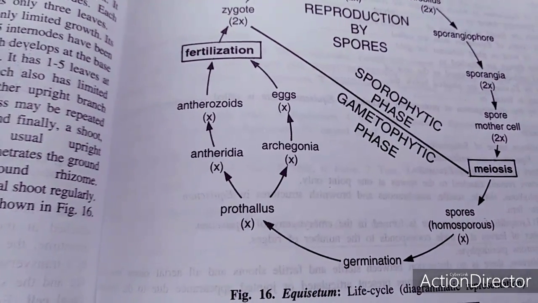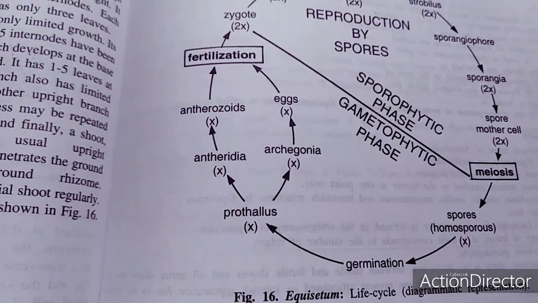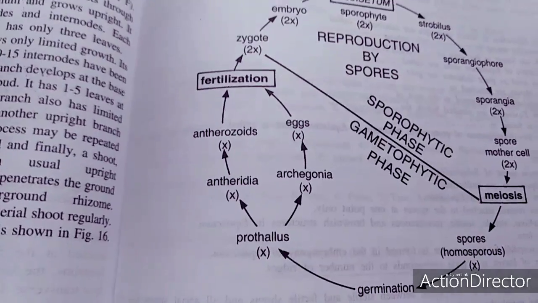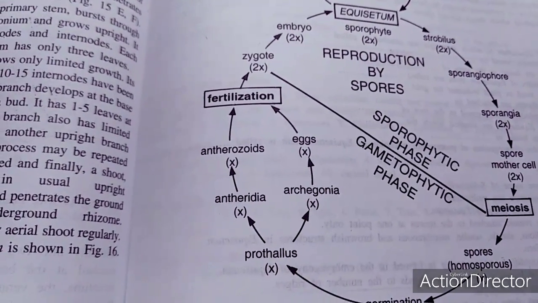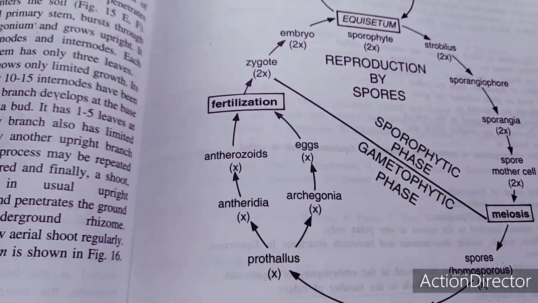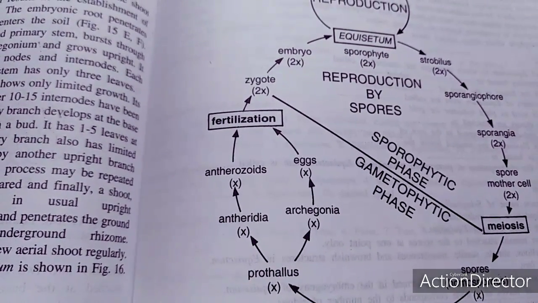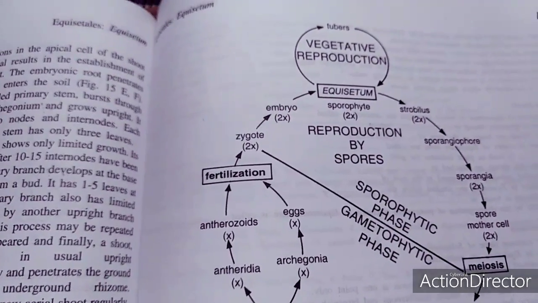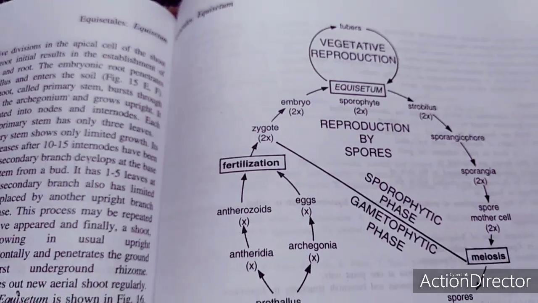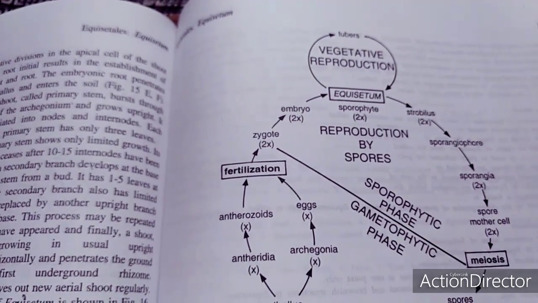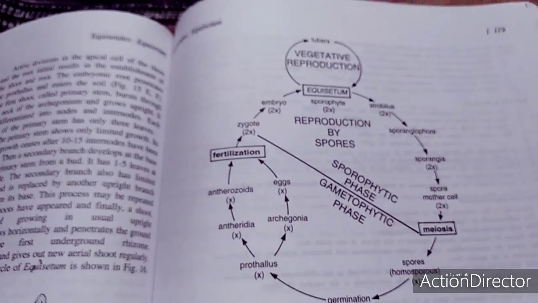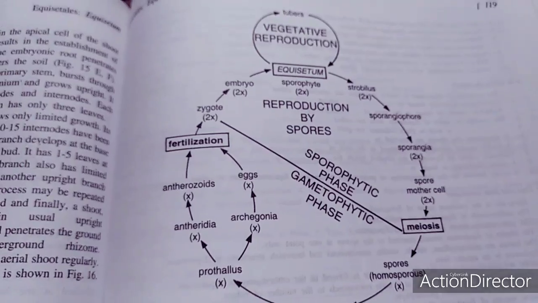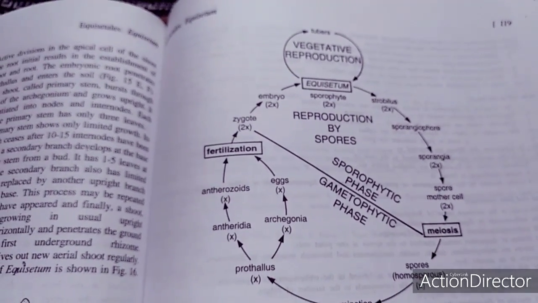The prothalli have the antheridia as well as the archegonia, because they are monoecious. So one prothallus forms the antherozoids as well as the egg cells respectively. Once fertilization takes place, due to the disintegration of the neck canal cell and the ventral canal cell, the zygote is formed, and this zygote converts into the embryo, and the embryo develops into the sporophytic phase. So the gametophytic phase is supported by the sporophytic phase. The heterologous alternation of generations is also recognized, and this completes the life cycle of Equisetum.